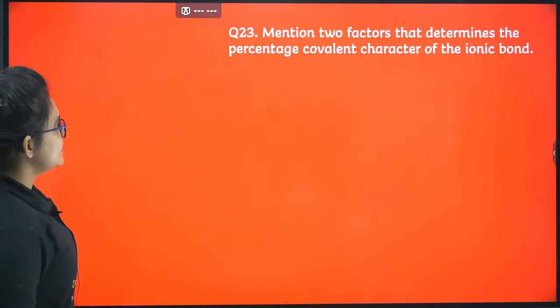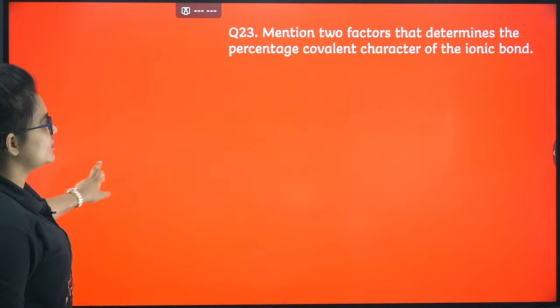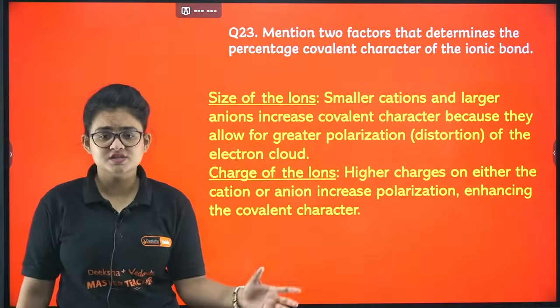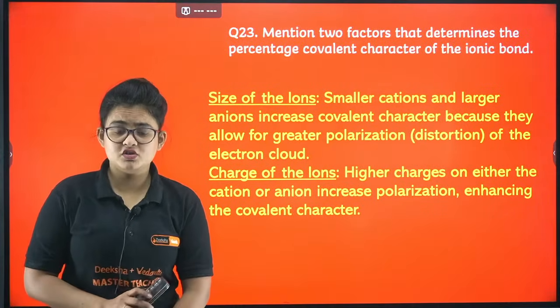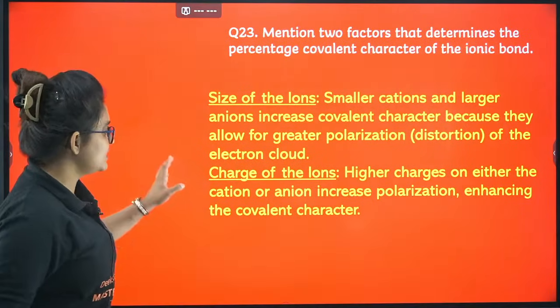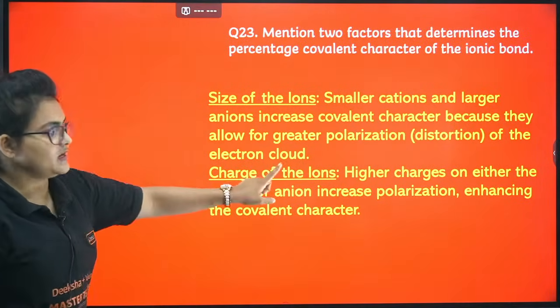Mention 2 factors that determine the percentage covalent character of an ionic bond. First is the size of the ions, in accordance with Fajan's rule. This question also is taken from your model paper, so don't forget to go through it. And another thing is the charge of the ions.